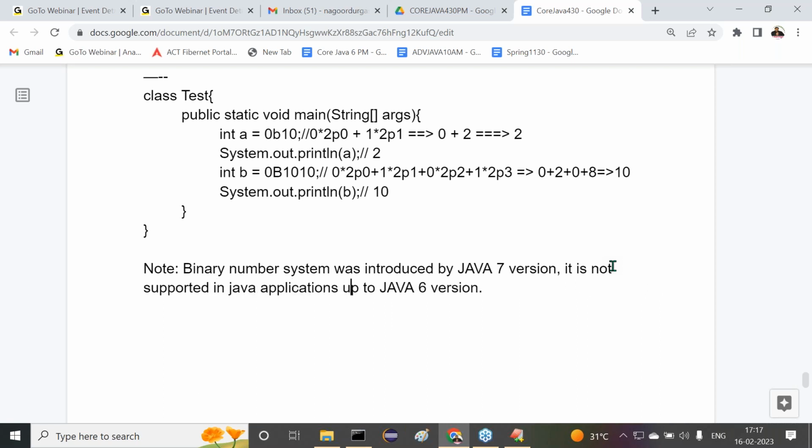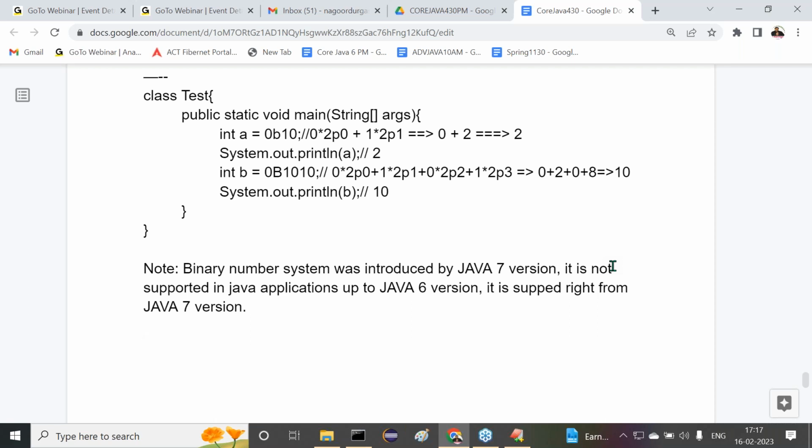It is supported right from Java 7 version. That's it. So this is another thing we have to understand clearly.